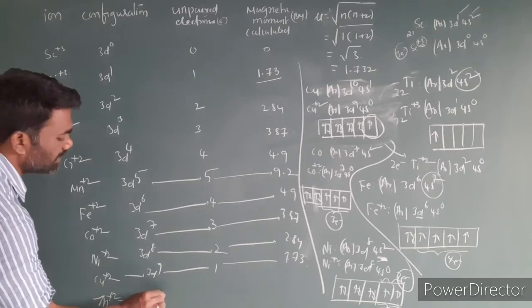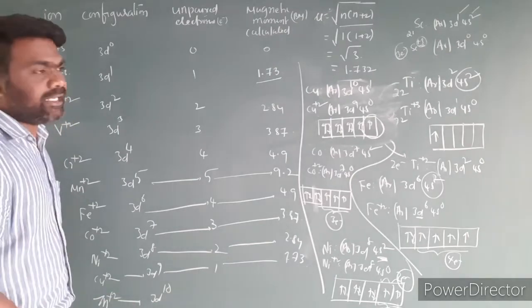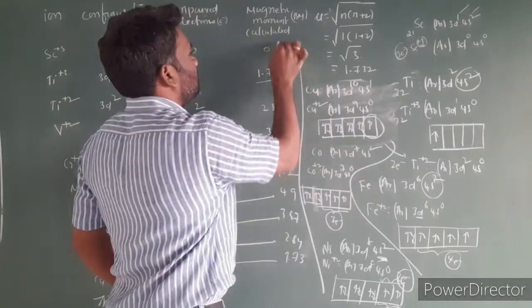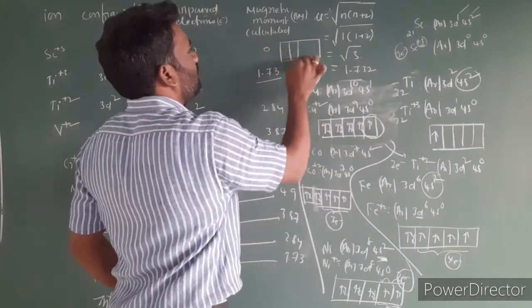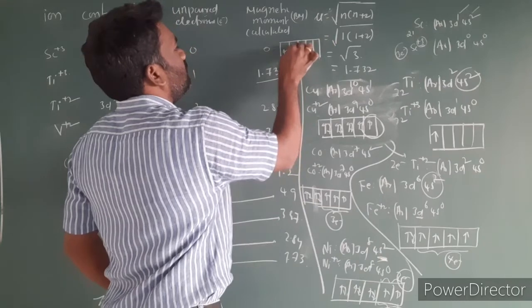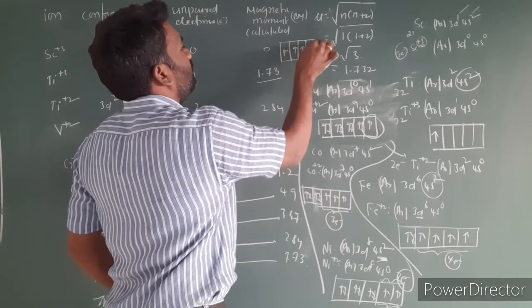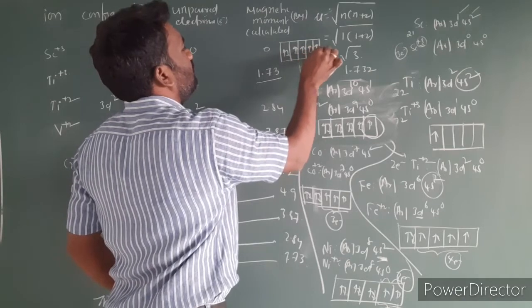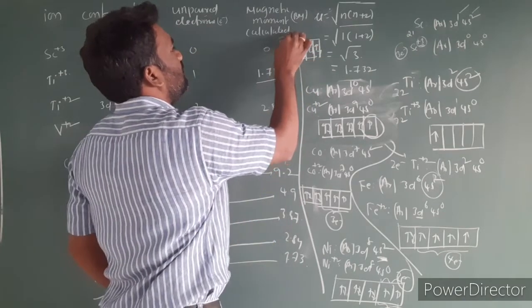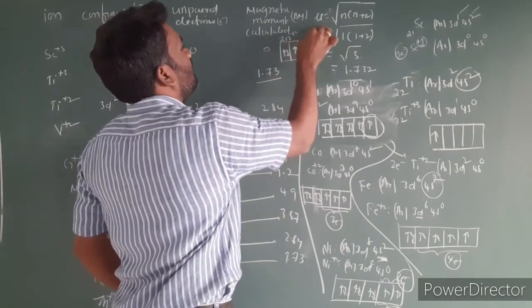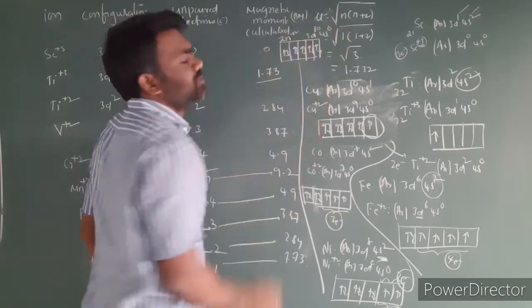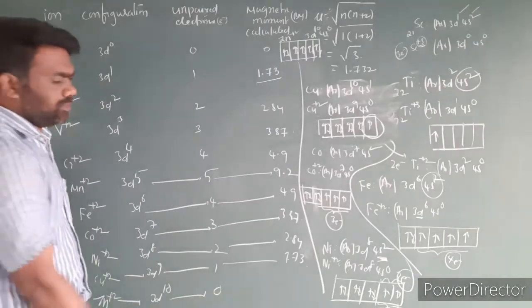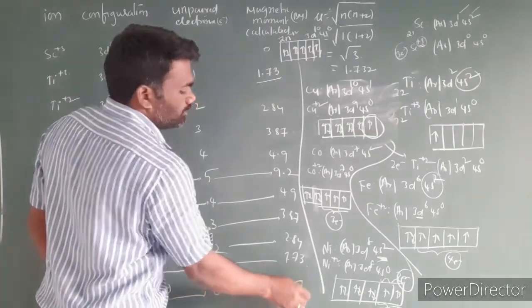Next I am taking Zn plus 2. For Zn plus 2 we have to take 3d10, where all the orbitals are filled. After removing the electrons we have the d10 configuration: 1, 2, 3, 4, 5, 6, 7, 8, 9, 10. In the case of Zn2+, 3d10 4s0, there is no unpaired electron. The number of unpaired electrons in d10 is 0, so the magnetic moment is 0.